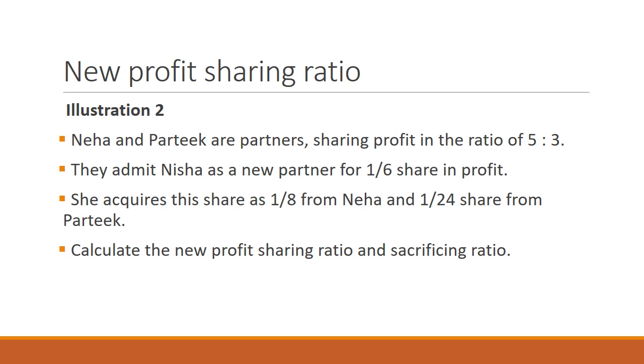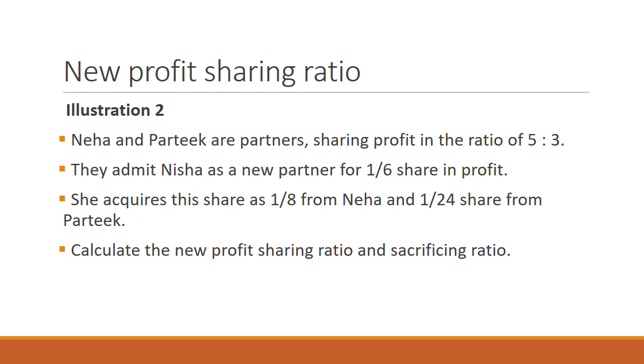Illustration number 2. Nea and Patek are partners sharing profit in the ratio of 5:3. They admit Nisha as the new partner for a 1/6 share in the profit. She acquires this share as 1/8 from Nea and 1/24 from Patek. Calculate the new profit sharing ratio and the sacrificing ratio. That can also be obtained very easily, as in illustration number 1.